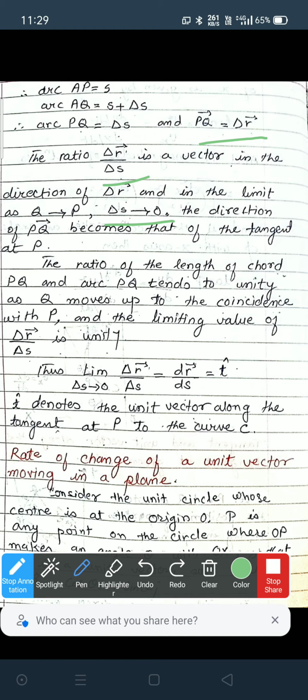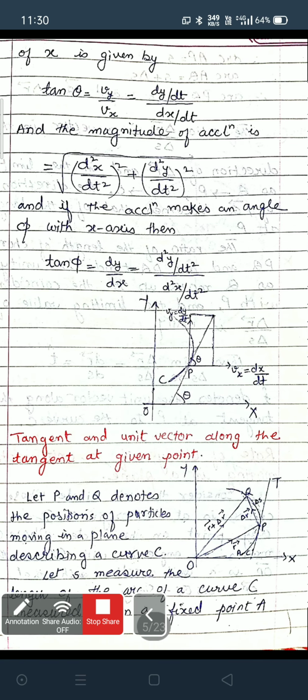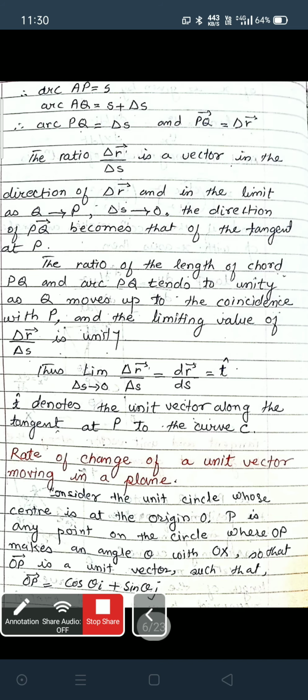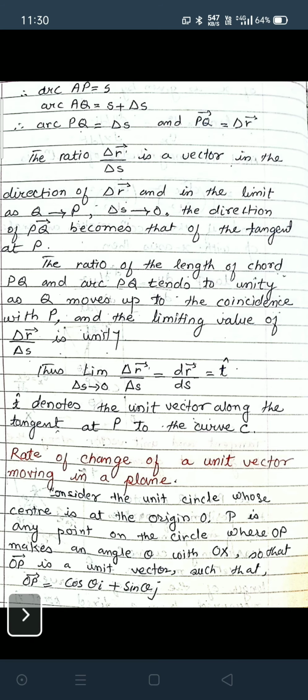The ratio of the length of chord PQ and arc PQ. This is the length PQ, the straight line, and this is arc PQ, the curve. The ratio of the length of chord PQ and arc PQ